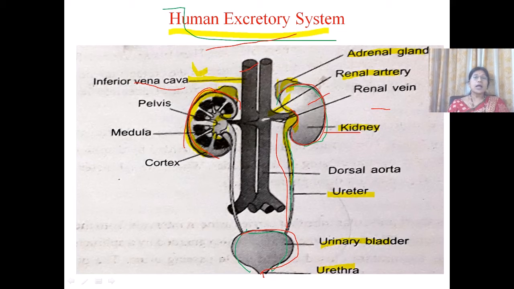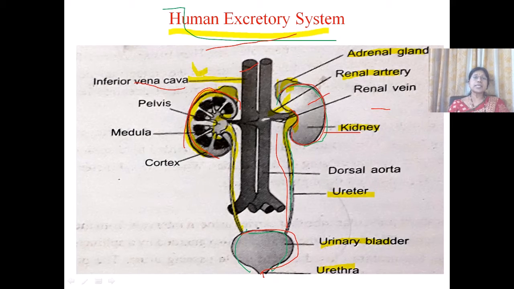Ureters are long tube-like structures. They emerge out from the hilum of each kidney. They go downward to the lower abdominal region and open into a sac-like structure called the urinary bladder.